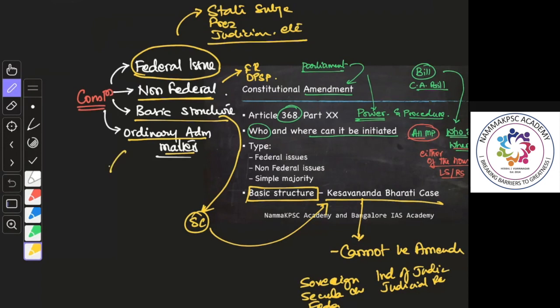Say, for example, formation of state. The division of state is for administrative convenience. Correct? We have discussed this when we did part 1 of the Indian Constitution. Formation of state. Matters dealing with 5th and 6th schedule, that is tribal administration.